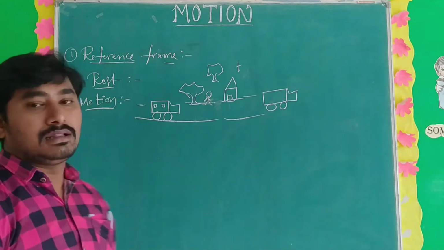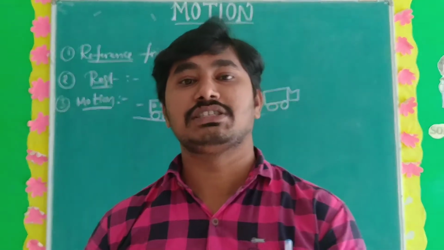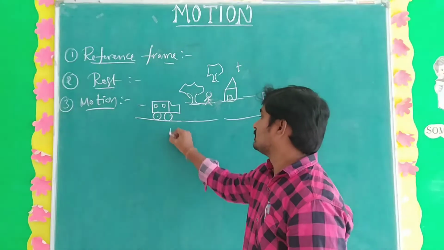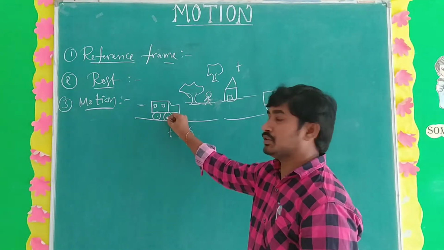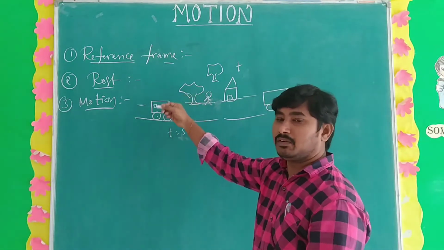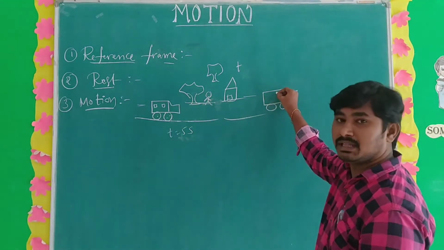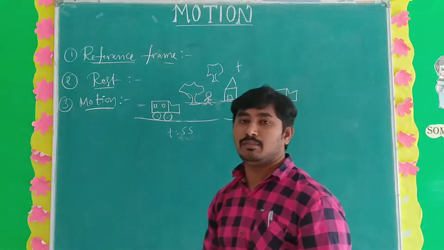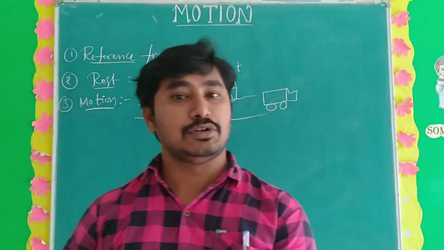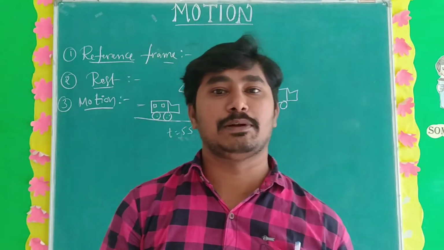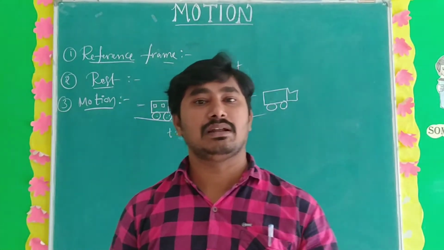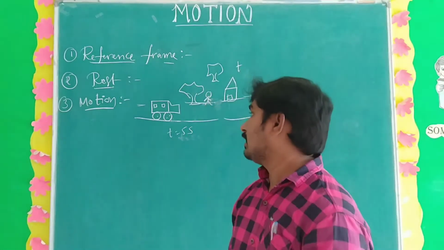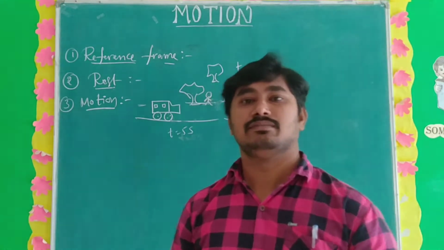Motion is nothing but when the position of the object continuously changes with respect to the reference frame. The vehicle's position 5 seconds ago was before that tree, and after 5 seconds the position of the vehicle gradually and continuously changes. That is nothing but motion. Understand the difference between rest and motion? Here, rest and motion both are relative.